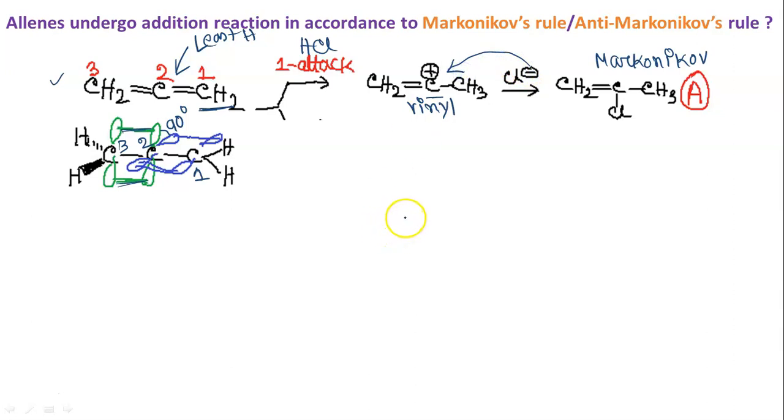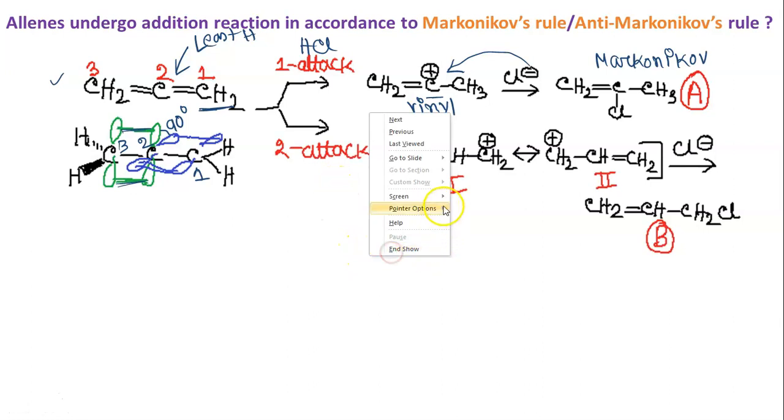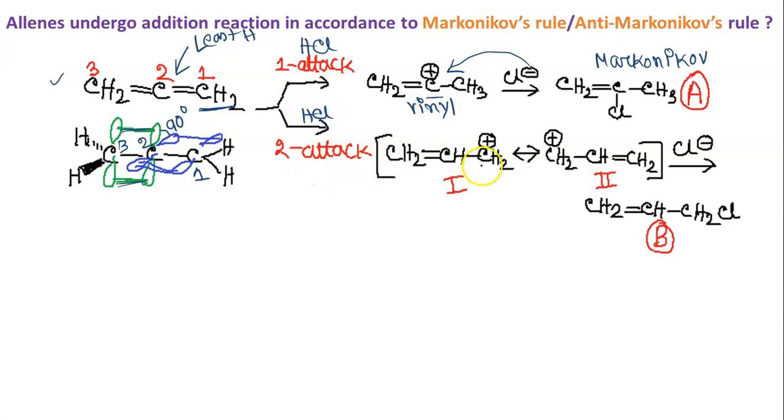Next we will see 2 attack. So if it is 2 attack, now the H of HCl will be added to the middle carbon. See, this is the hydrogen which is coming from HCl. So the positive charge is now terminal. Now this is an allylic carbocation which is very stable. Why? Because there is a chance of resonance. So this type of resonance is possible.